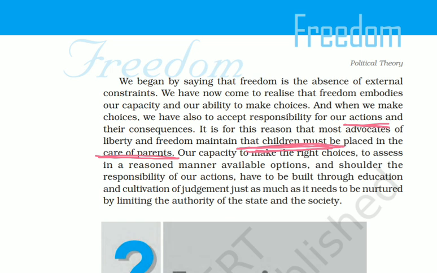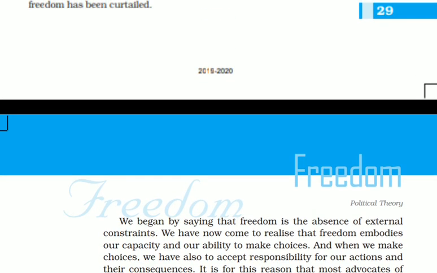But children are not that grown up. They need more education and social experience to make individual decisions, and the consequences cannot be borne by the children. That's why children should be under their parents until a particular age. That is the thing.